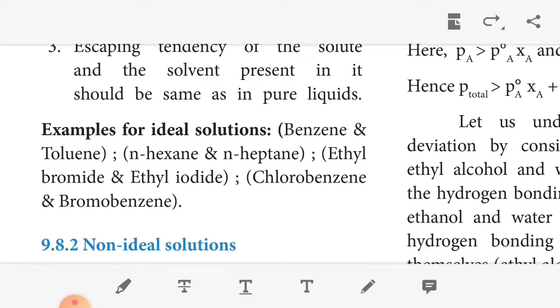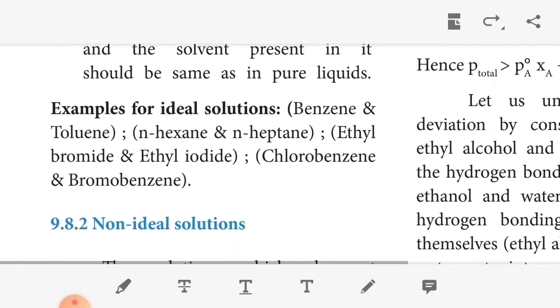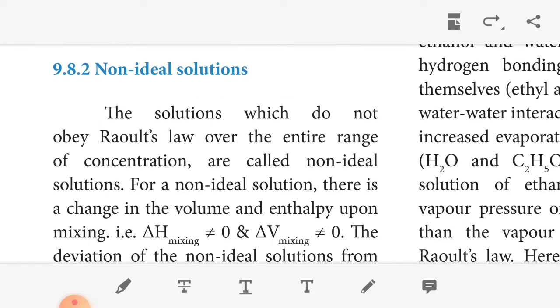Examples of ideal solutions: benzene and toluene, ethyl bromide and ethyl iodide, etc. Then what is a non-ideal solution? It is one which does not obey Raoult's law.